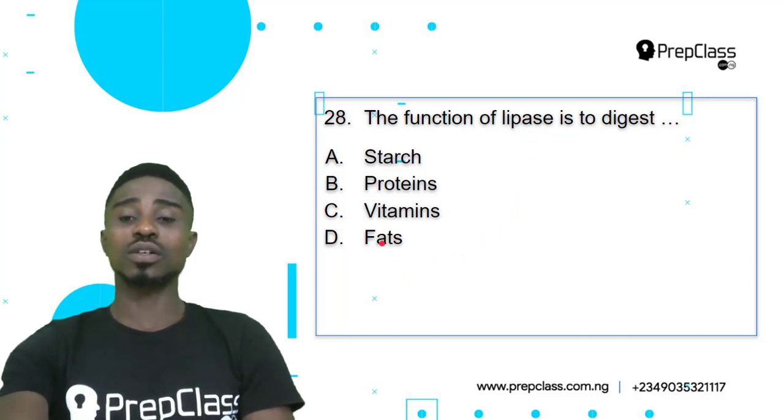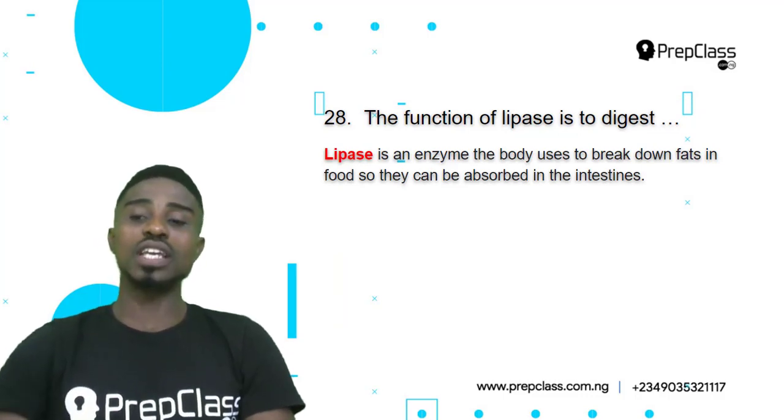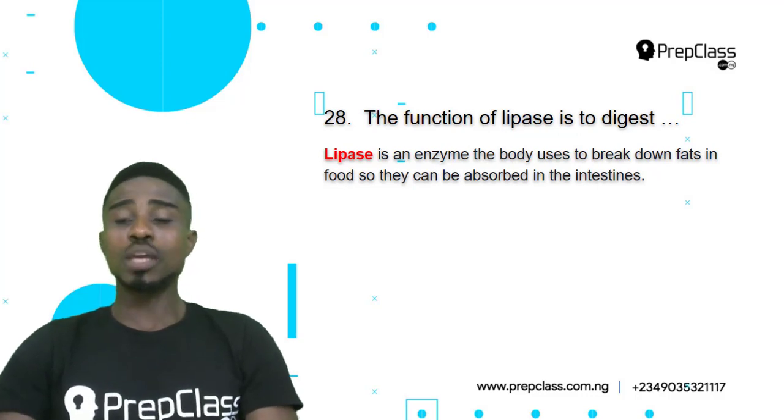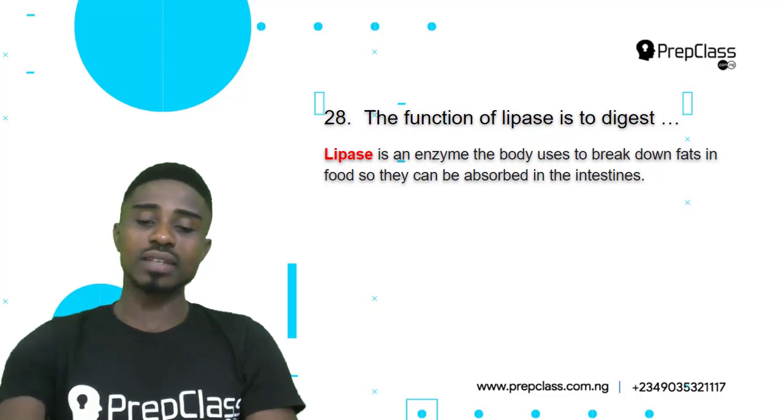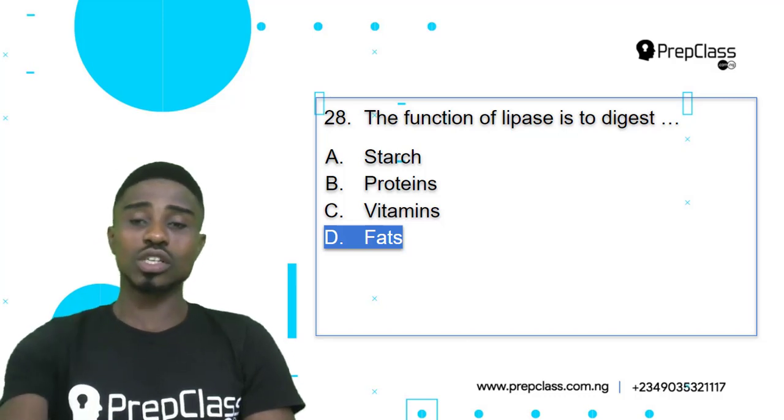Let's look at this explanation. Lipase is an enzyme the body uses to break down fats in food so they can be absorbed in the intestines. So lipase is used to break down fats. Alright? So for 28, our correct answer is option D, fats. Let's look at the next question.